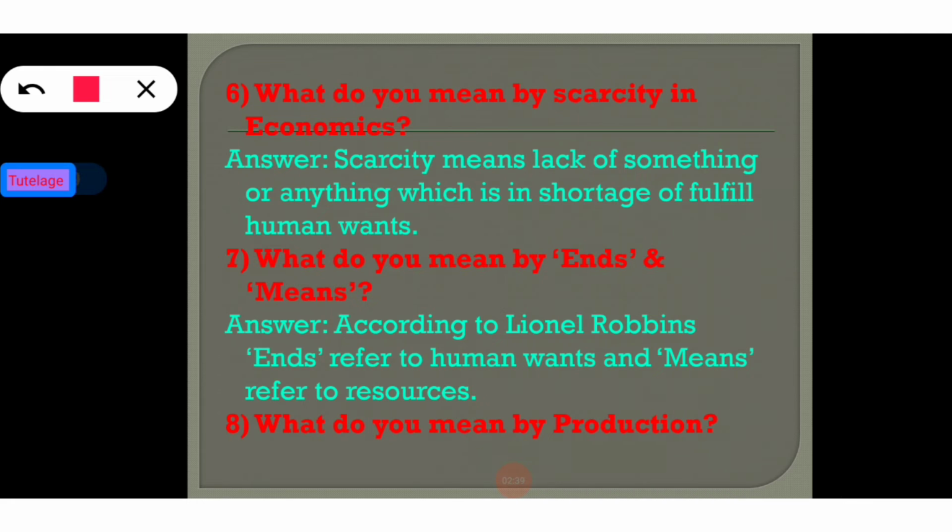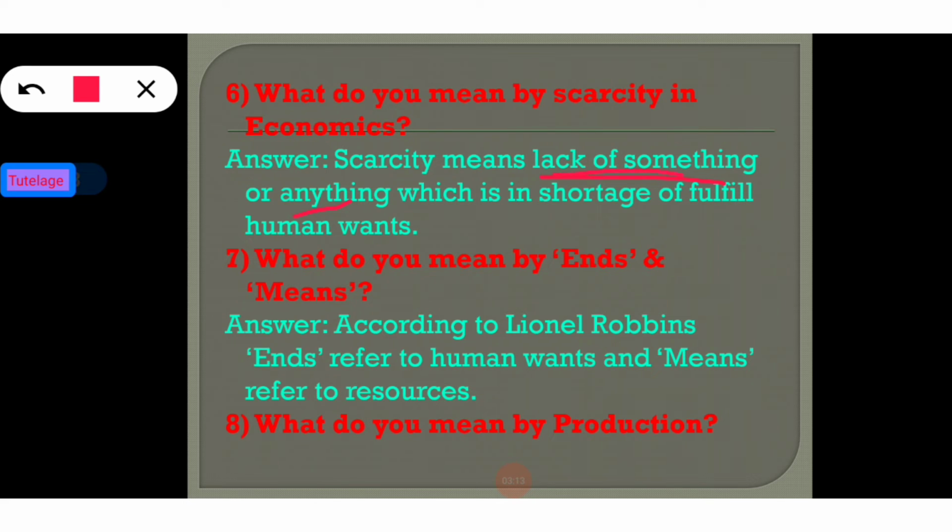According to Marshall's definition of economics, scarcity means lack of something, which doesn't satisfy our unlimited wants. There is a shortage of resources to fulfill human wants. So I think it is clear what we mean by scarcity.